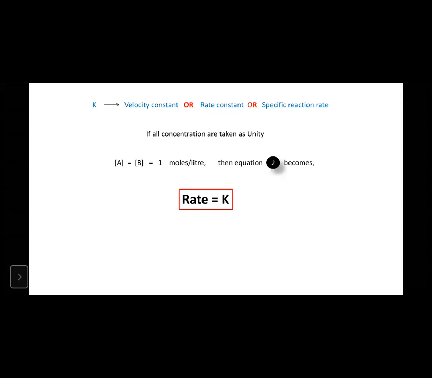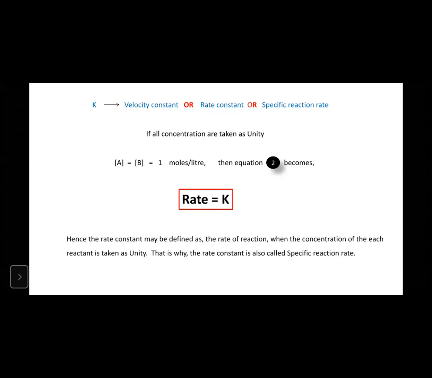So here, according to this, we can define what is rate constant. The rate constant may be defined as nothing but the rate of reaction when the concentration of each reactant is taken as unity. What is rate constant? It's the rate of reaction only, but when the concentration of each reactant is taken as unity. That is why the rate constant is also sometimes called specific reaction rate. Got it?